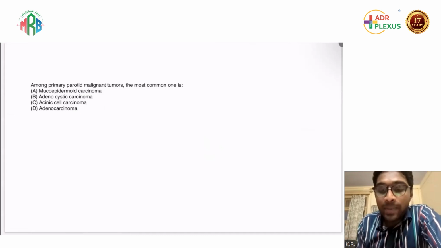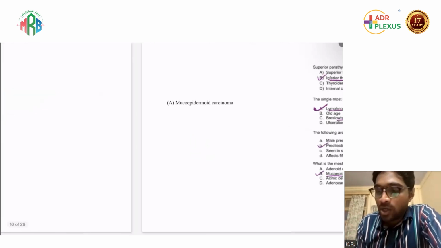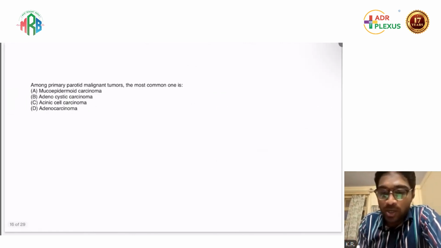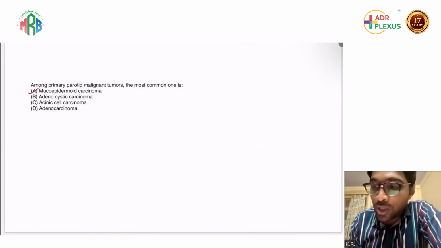Next, among primary parotid malignant tumors, the most common one is, this was also a question which I had previously asked in the MRB discussion video. This is directly taken from here. What is the most common primary malignant tumor of the parotid gland? It is always the mucoepidermoid carcinoma. Most common parotid tumor: how to remember is, in the parotid it is mostly benign.